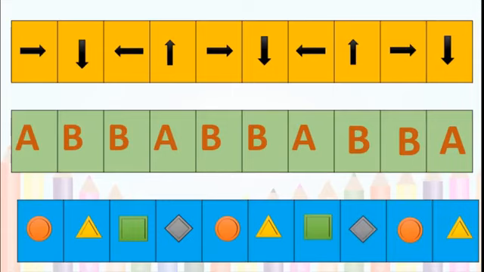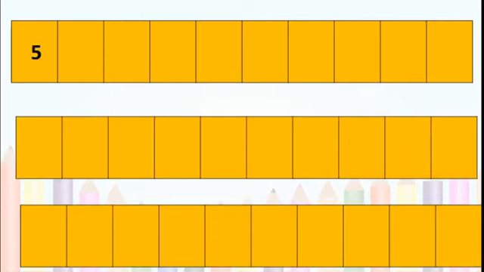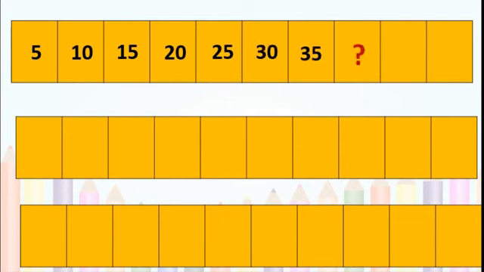You got the point now. Next here, first one. Please go through the numbers: 5, 10, 15, 20, 25, 30, 35, dash. You have to find out the next 3 numbers. Come on, students. Yes, you are right. This is the 5 times table. 5 5s are 25, 5 6s are 30, 5 7s are 35, 5 8s are 40, 5 9s are 45 and 5 10s are 50.